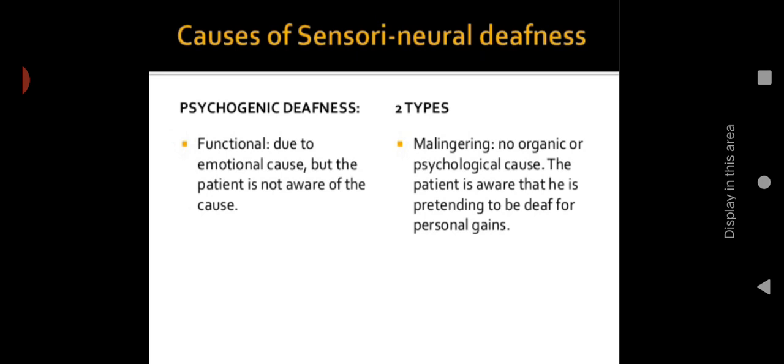Some people, especially elderly people, in order to understand the communication of family members, will sometimes act as if they are deaf. They will say, I can't hear, or it's very difficult to hear, please raise your voice. So in those conditions, sometimes in order to identify family talk, they knowingly pretend to be deaf. That is called malingering. There will not be any organic, psychological or physiological reason. So these are the causes of psychogenic deafness.